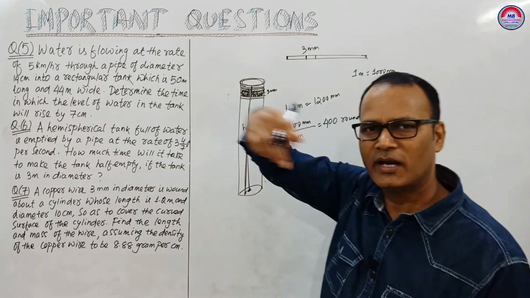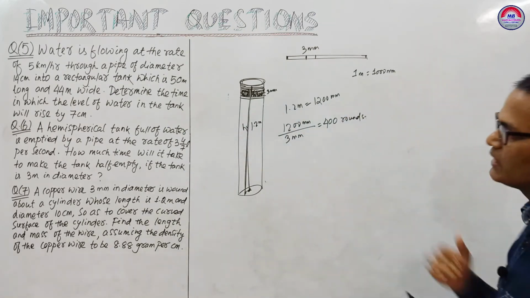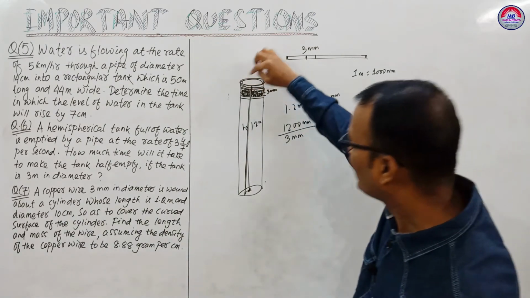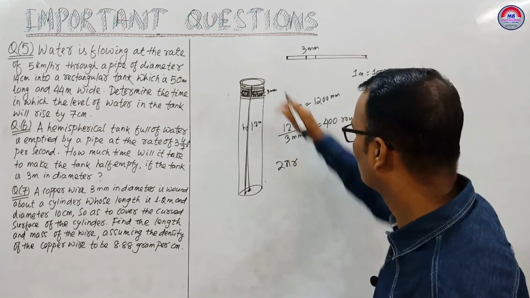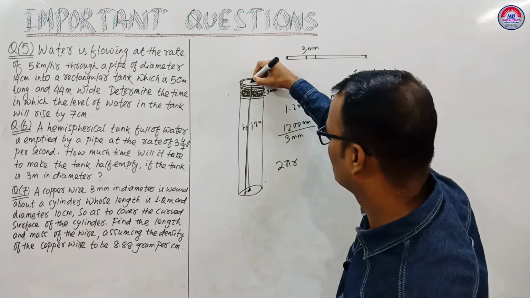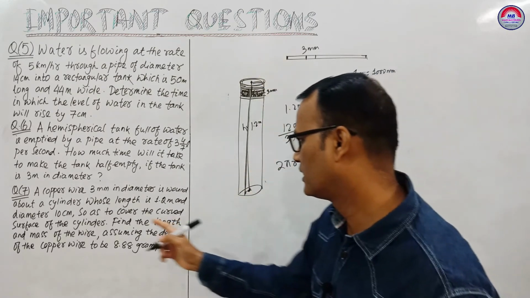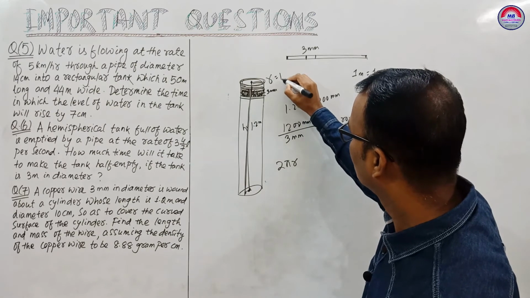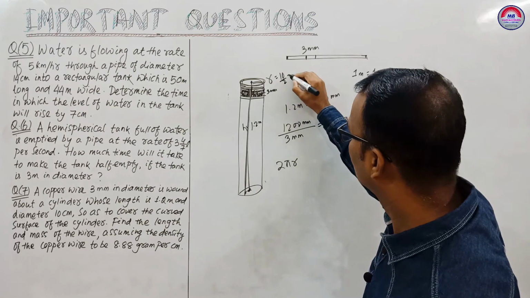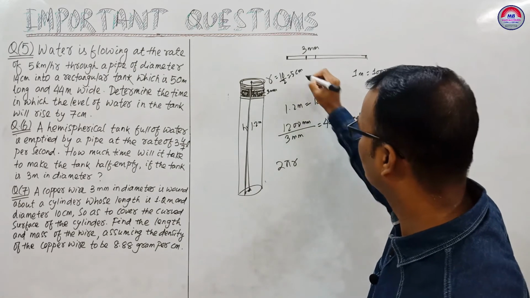Now in one round it covers 2 pi r. This is the cylinder, and the diameter is given as 10 centimeter, so r will be 10 upon 2, that is 5 centimeter.